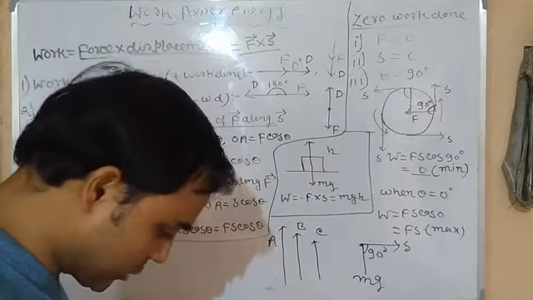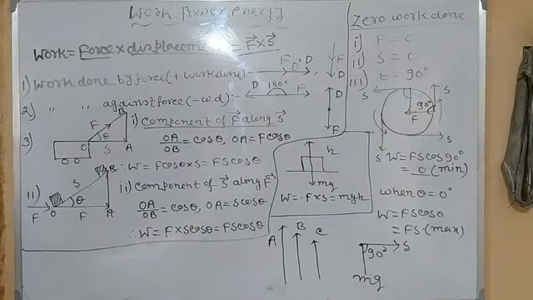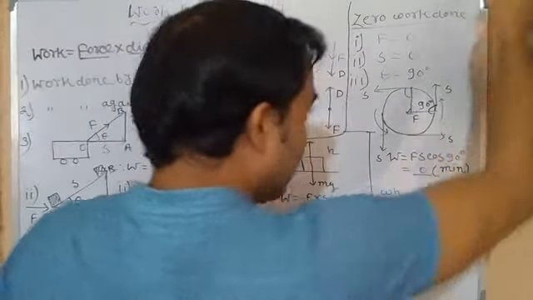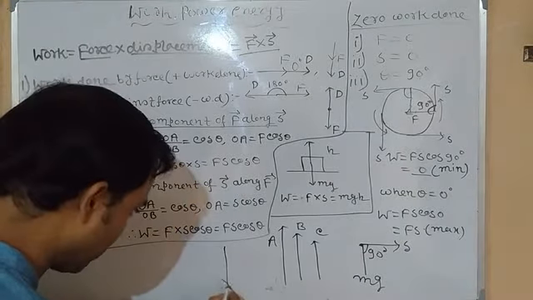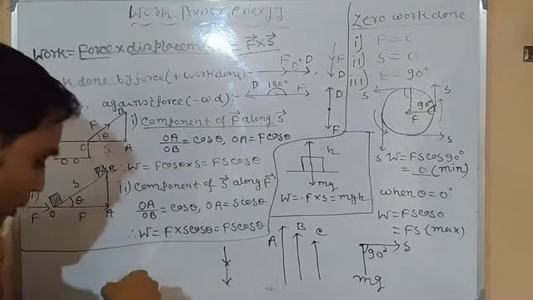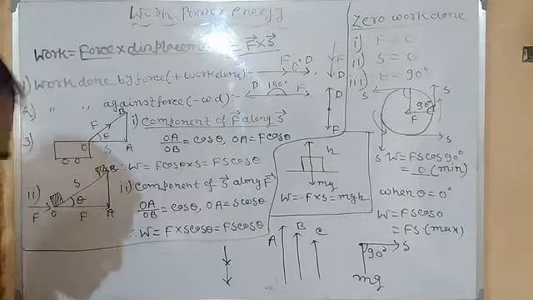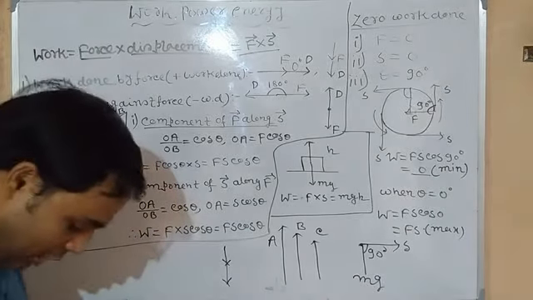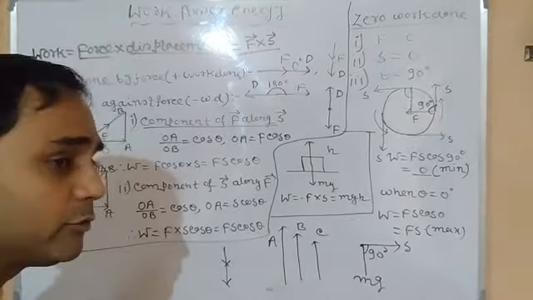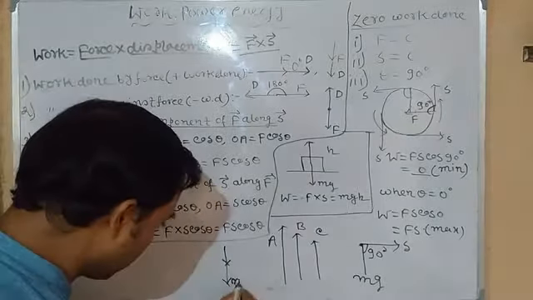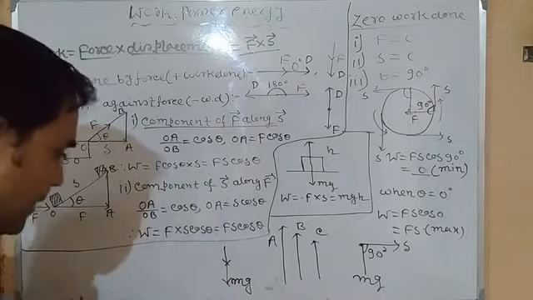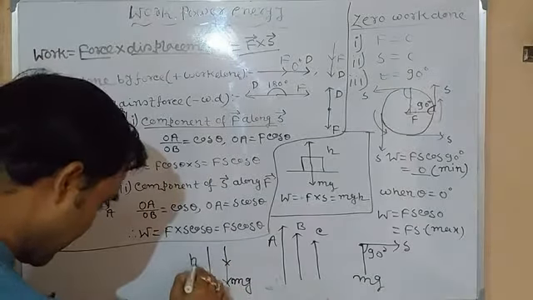Clear? So this is called work done against gravity. But in case of a free fall object, when an object moves in the downward direction under the action of gravity, in that case it is called work done by gravity, because suppose this is the weight of the body and it is traversing the distance h.